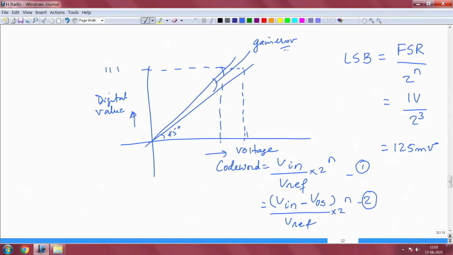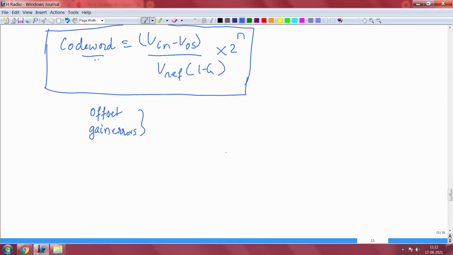These are the two things which are systematic by nature. So, this is the final expression which included the offset error as well as the gain error.